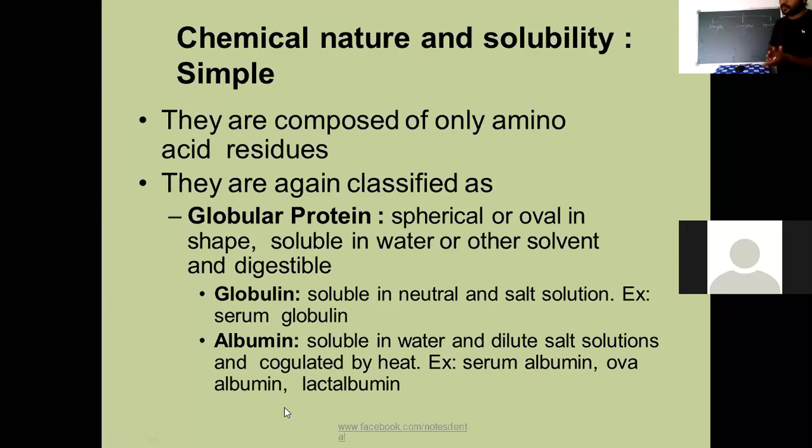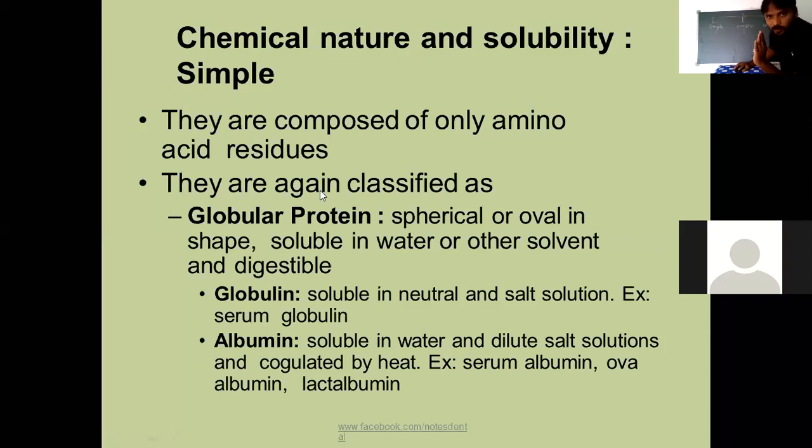In nutrition, as already explained, amino acids are of two types: essential and non-essential. Next, depending upon the chemical nature and solubility, proteins are classified into three types. The first one is simple proteins. Simple means there are no additional groups other than amino acids. They are composed of only amino acid residues, with no other compounds like carbohydrate or lipid.